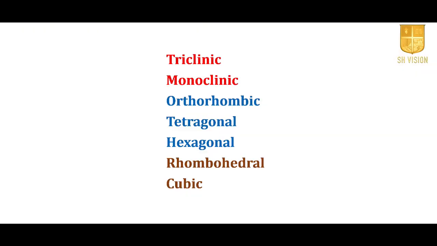These 7 crystal systems are triclinic, monoclinic, then orthorhombic, then tetragonal, then hexagonal, then rhombohedral, and cubic system.